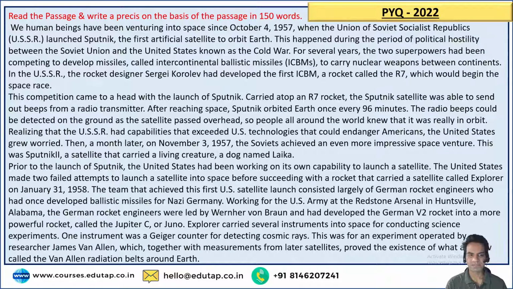This competition came to a head with the launch of Sputnik. Carried atop an R7 rocket, the Sputnik satellite was able to send out beeps from a radio transmitter. After reaching space, Sputnik orbited Earth once every 96 minutes.